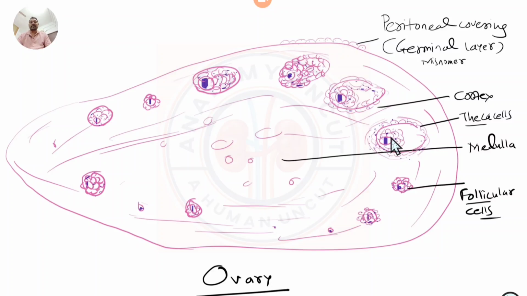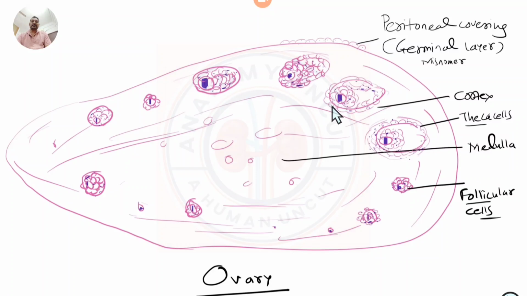Okay, so zona pellucida is again derived from the secretions or the contributions from the follicular cell, and partially it is also contributed by the oocyte itself. So it's a combination of these two which will give rise to this tough layer surrounding the oocyte known as zona pellucida.